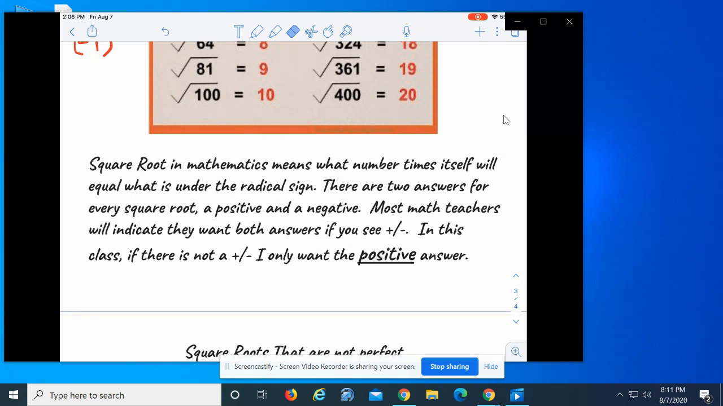Most math teachers will indicate if they want both the positive and negative answers by showing this symbol here. If this symbol's here, they want both the positive number and negative answer. In this class, if there's not the positive and negative sign, I only want the positive. To be honest, most of the time, you're going to give the positive answer. Very rarely will we use this at all.